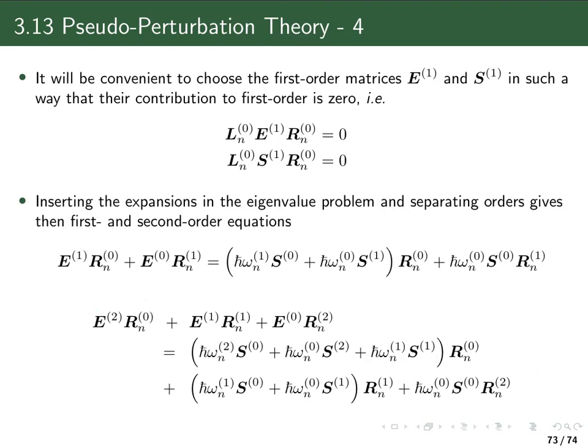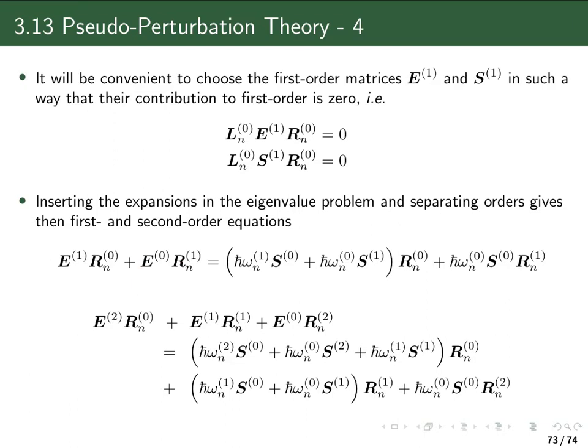Now in the first order equation, of course, we have the first order correction to the E matrix times the zeroth order right eigenvector, which gives us a first order term, and vice versa with the zeroth order E matrix and the first order correction, and similar on the right hand side.